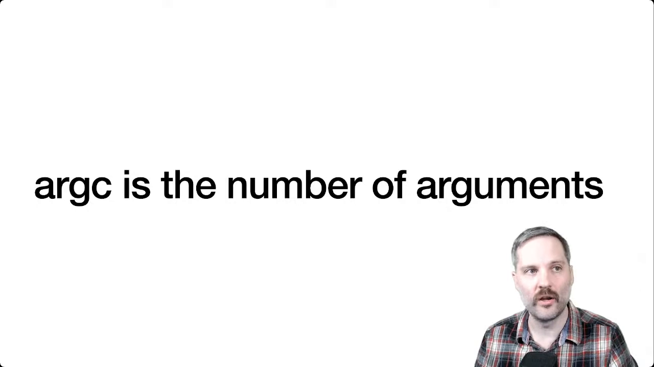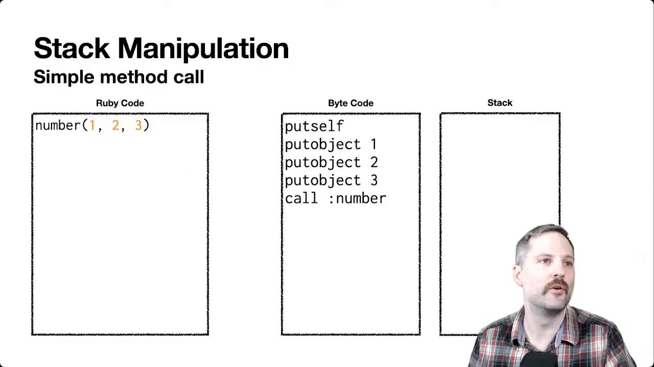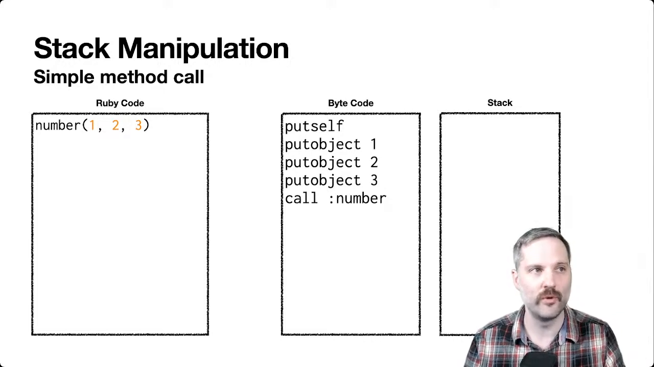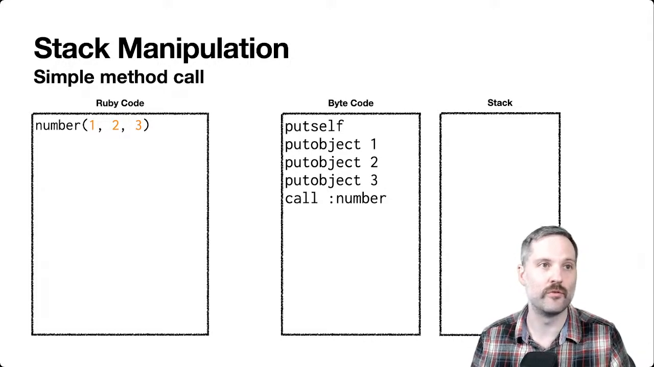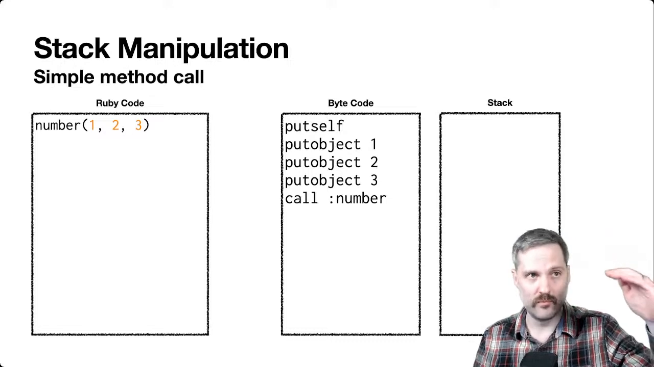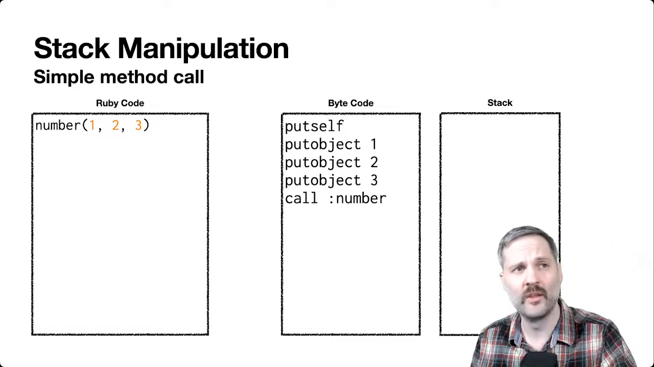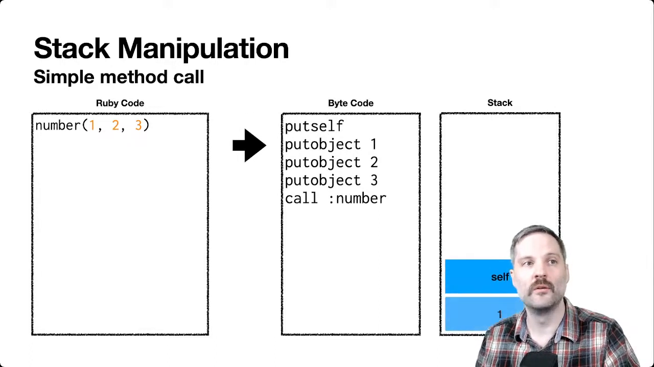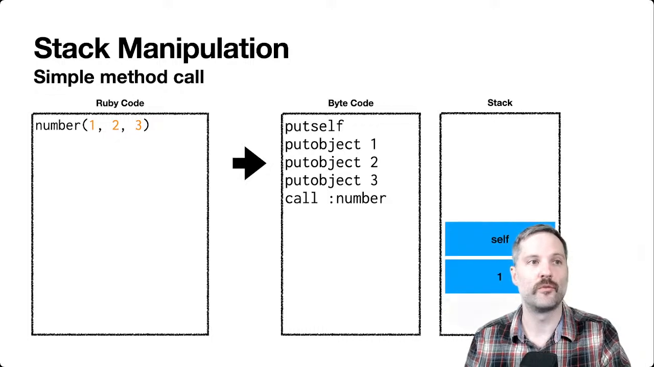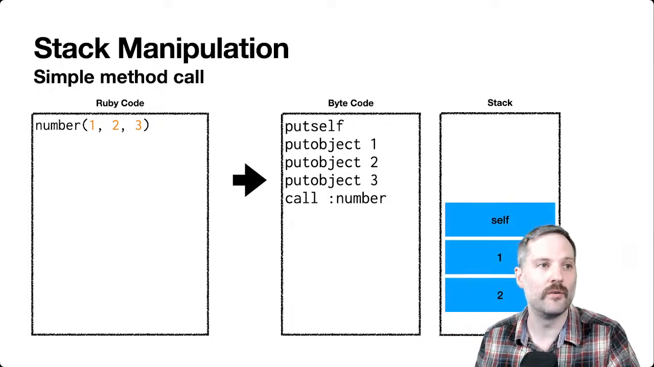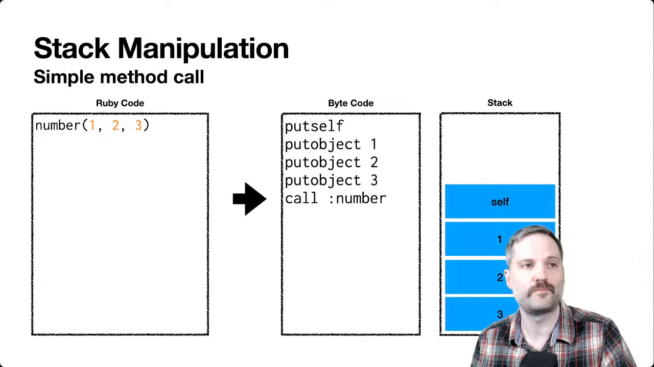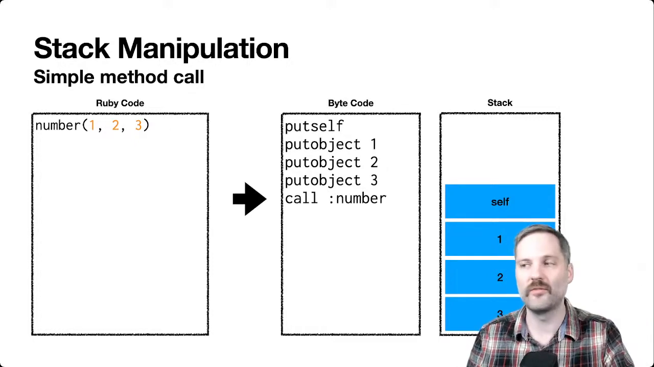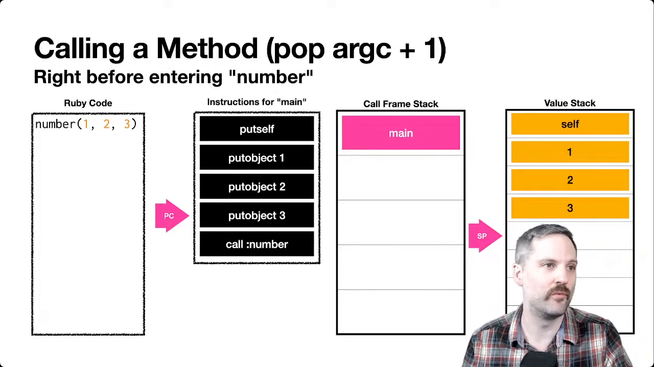Let's take a look at how arguments are passed. Here's another example. We're going to call number with 3 parameters: 1, 2, 3. The bytecode for this is just put self, put object, 3 put objects, and then a call to number. So we push self onto the stack. We push 1, then we push 2, then we push 3, and then we actually call out to number like this.